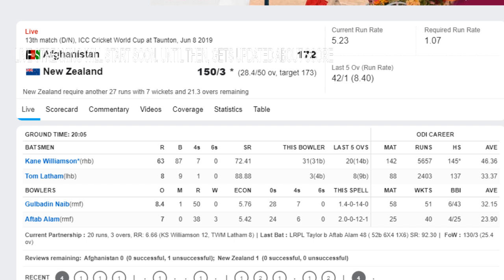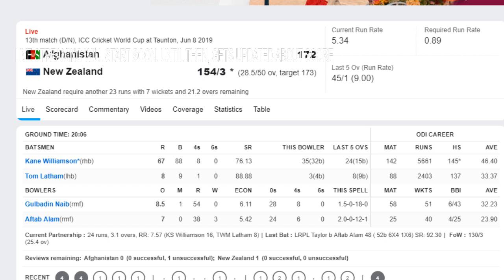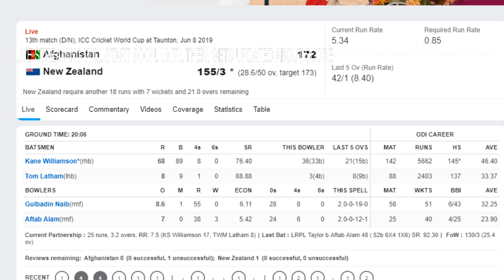But 28.4, Gulbadin Naib to Williamson, a 4-run from Williamson, outside off and he slaps this short ball into the gap at deep extra cover. This was a slower ball. He held his shape and blasted this into the gap. Top shot. 28.5, Gulbadin to Williamson, again another 4-run. So Kane Williamson has decided to finish it as early as possible, and New Zealand got to 150. Their score is 154 for the loss of 3.